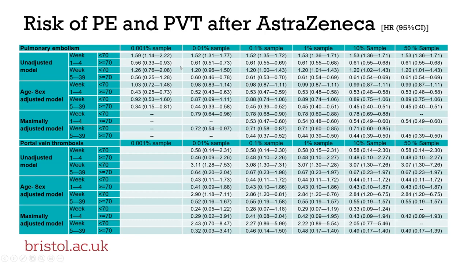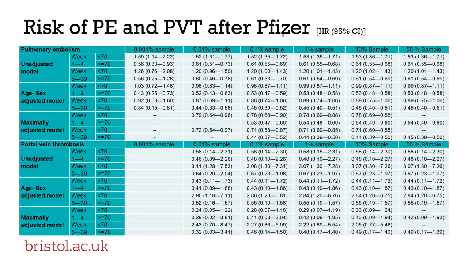The lower sampling fraction had a slightly different confidence interval. However, the change was in the second decimal place. And we can see a similar trend for the effect after exposure to the vaccine developed by Pfizer.